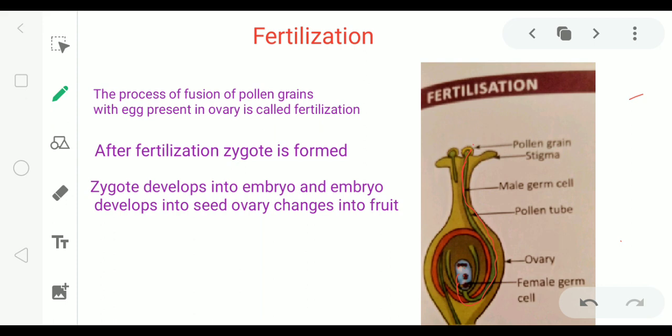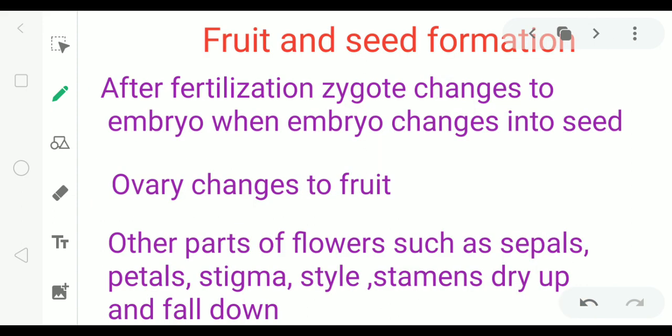Now what happens after fertilization? After fertilization, zygote is formed. Zygote develops into embryo and embryo develops into seed. Ovary changes into fruit. How are fruit and seeds formed?